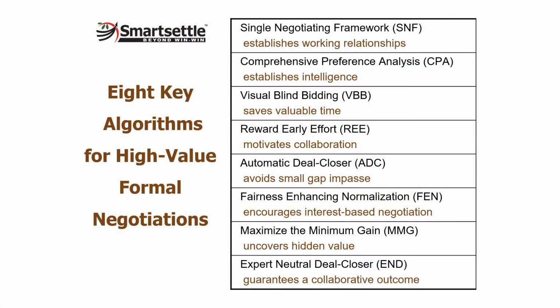The players negotiated using Smartsettle Infinity, which sports a suite of 8 sophisticated algorithms that are designed for high-value formal negotiations. These algorithms guide collaborative parties to a better outcome in a shorter time. After a short orientation to these algorithms and the Smartsettle process, the parties proceeded to brainstorm the most important issues to the parties that they were representing.